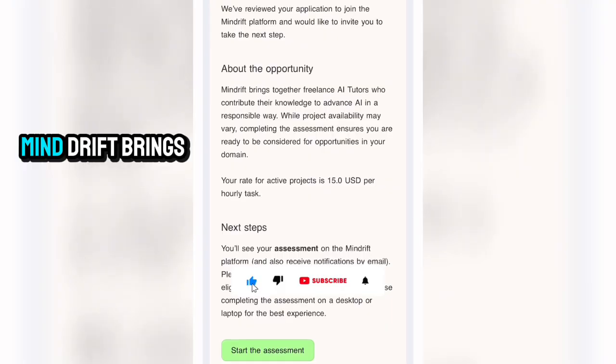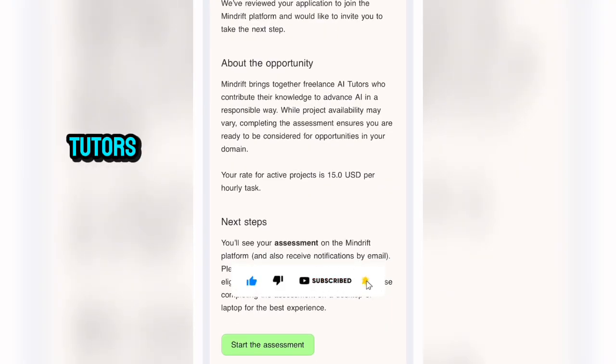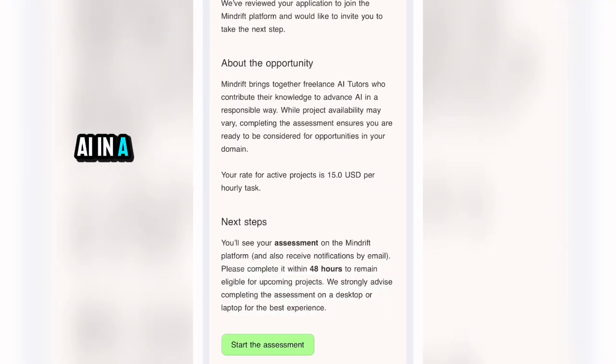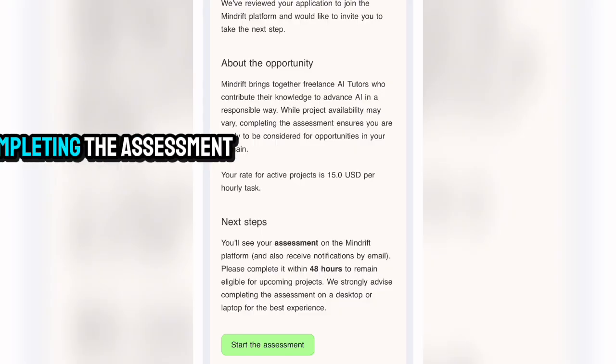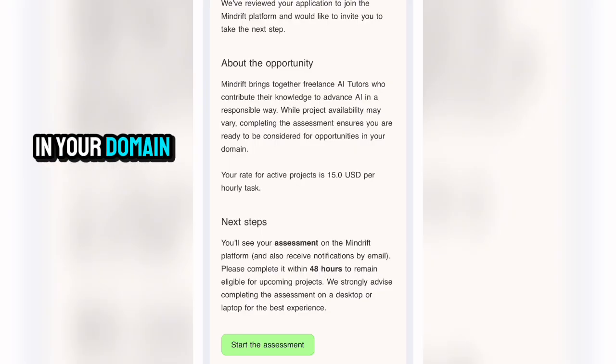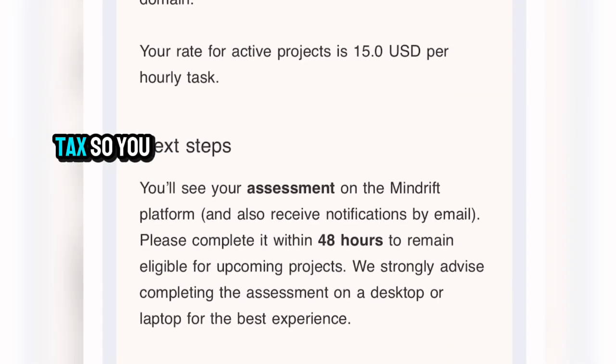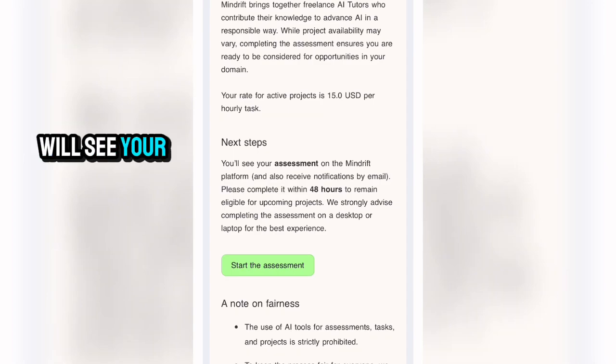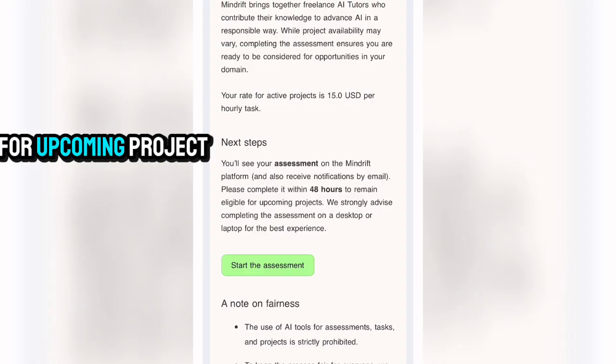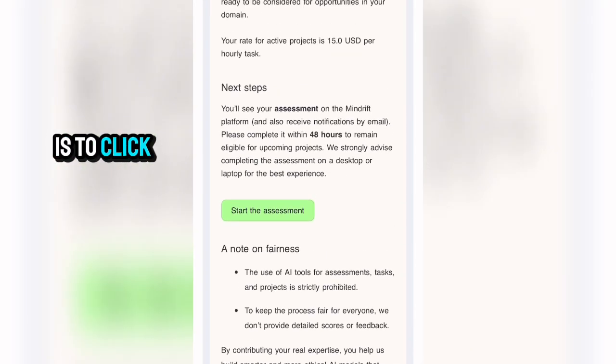About the opportunity, Minddrift brings together freelance AI tutors who contribute their knowledge to advance AI in a responsible way. While project availability may vary, completing the assessment ensures you are ready to be considered for opportunities in your domain. Your rate for active projects is 15 USD per hour. Next steps, you will see your assessment on the Minddrift platform and also receive notification by email. Please complete it within 48 hours to remain eligible for upcoming projects. We strongly advise completing your assessments on a desktop or laptop for the best experience. So what you are going to be doing right now is to click on start assessment.